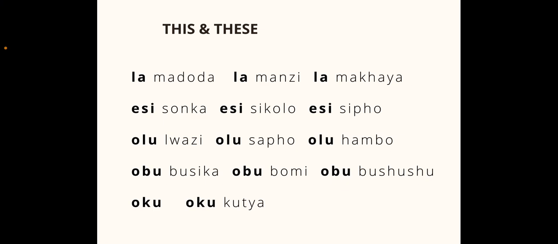And our words ubusika, the winter, ubomi, the life, and ubushushu, the heat. So this ubu is generally a noun class for very generic things, very general abstract entities. So we get obubusika, this winter, obubomi, this life, and obubushushu, this heat.